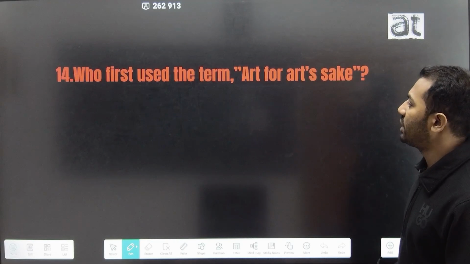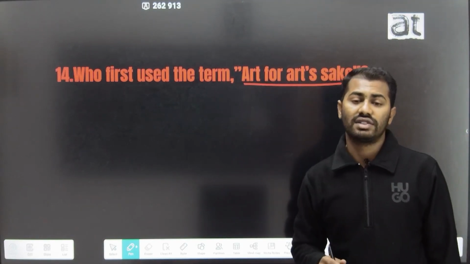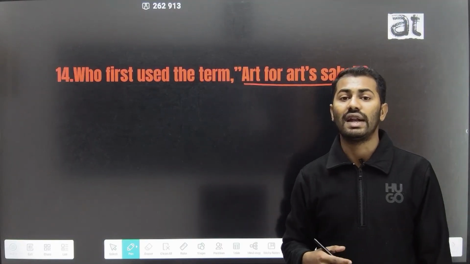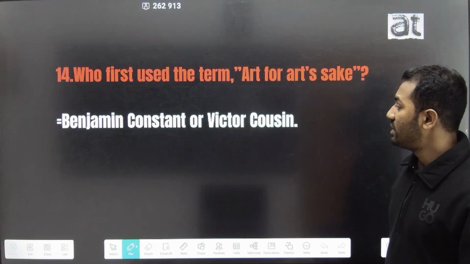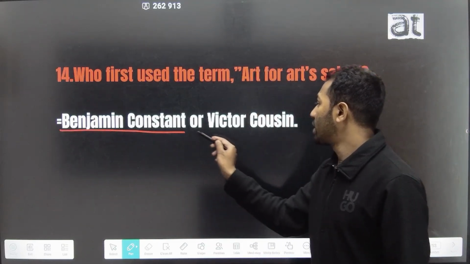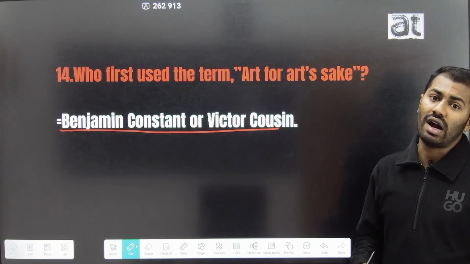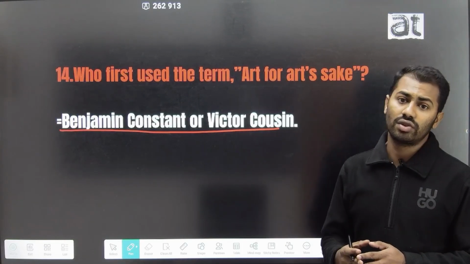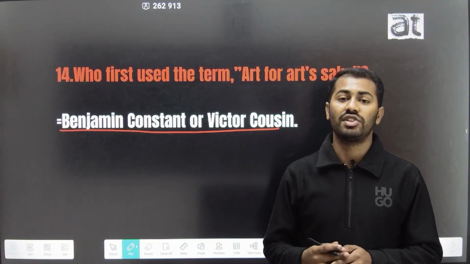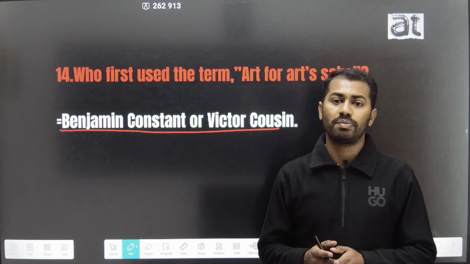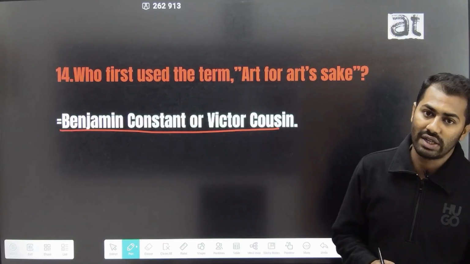The 14th question is, who first used the term art for art's sake? Art for art's sake is a term which was introduced in the 19th century, and this term was introduced by Benjamin Constant or Victor Cousin. Through this term he tries to depict that art is for artistic pleasure only. Some of the important proponents of art for art's sake are Oscar Wilde and Walter Pater.